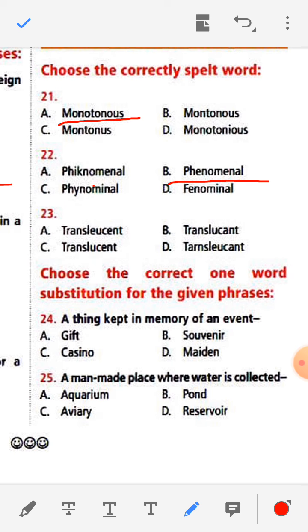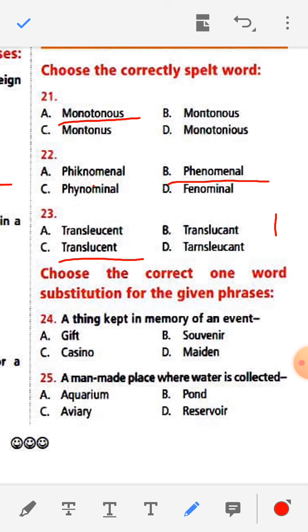Question number 23: translucent. Here the correct spelling is C, translucent.